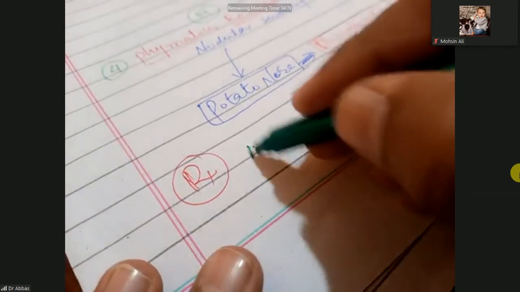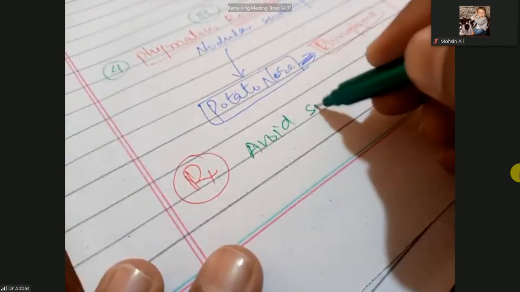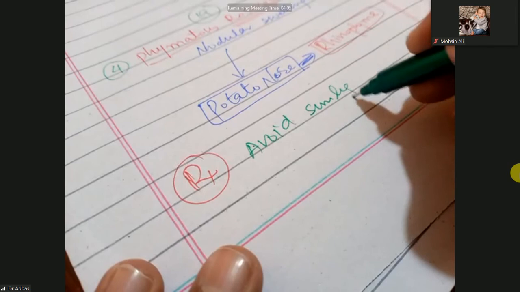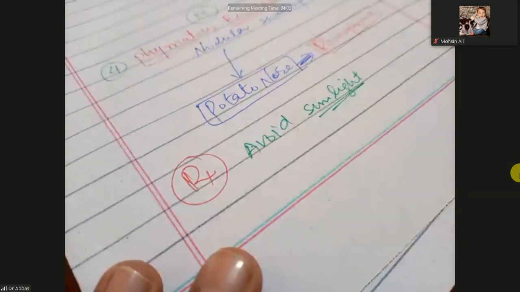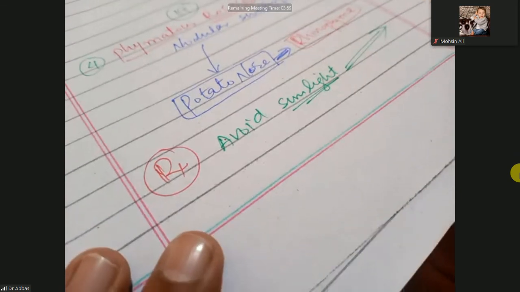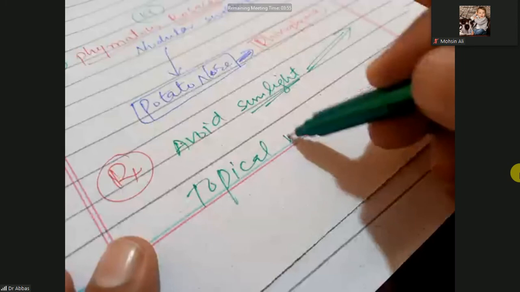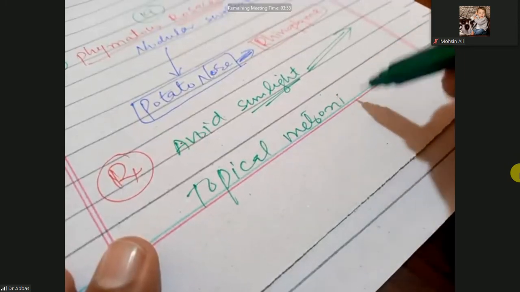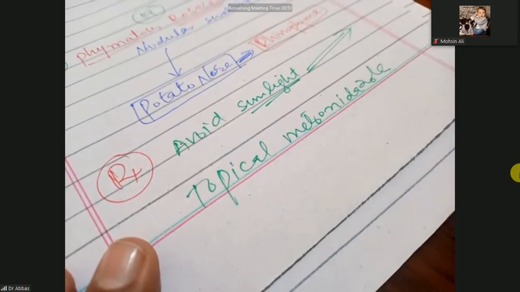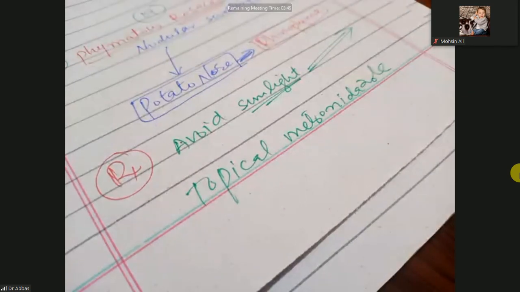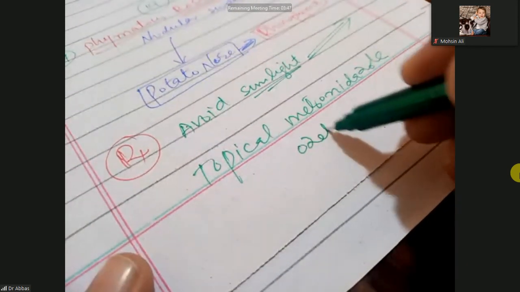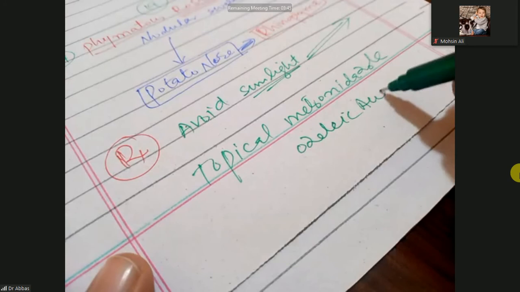So what are the trigger factors? Sunlight, so avoid the sunlight and use sunscreens or sun blockers. You can use topical metronidazole, or azelaic acid.